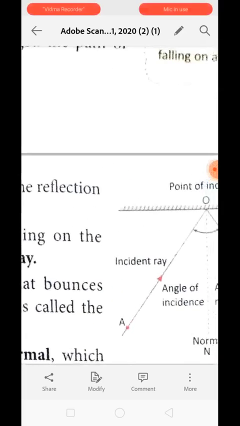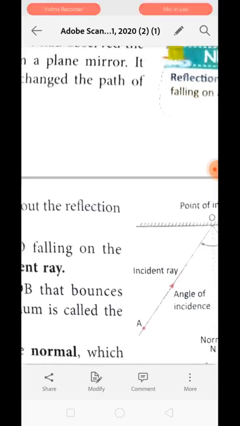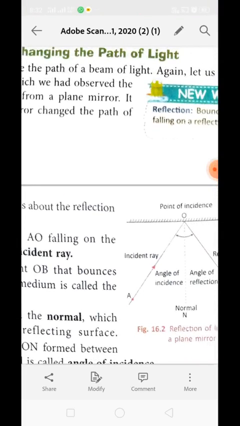See over here, this is what the incident ray is. So just understand first the meaning of incident ray. When light falls on any opaque object or any reflecting surface, this light which is falling on the reflecting surface is known as the incident ray.